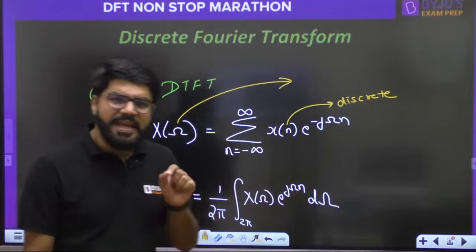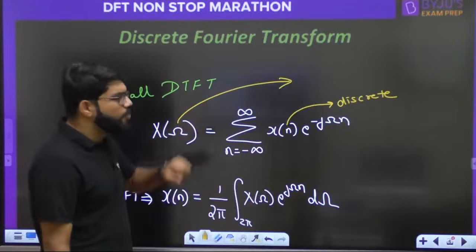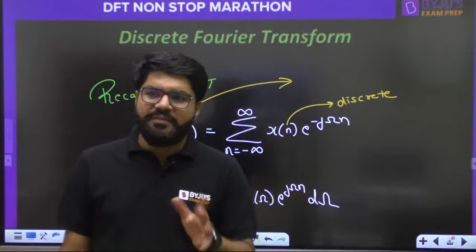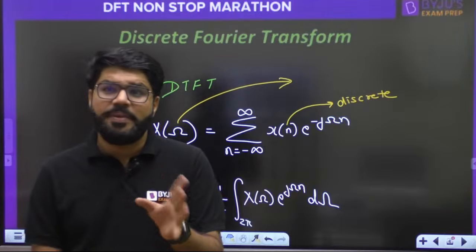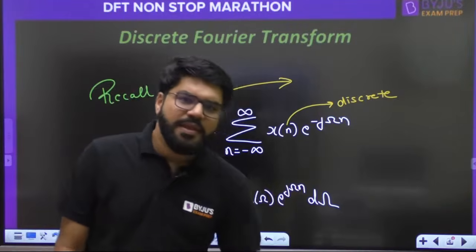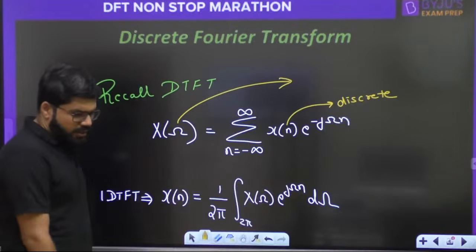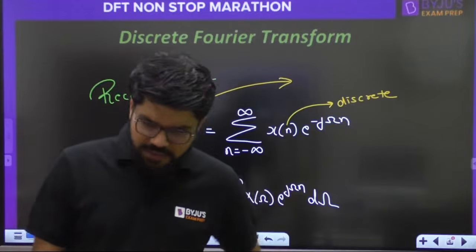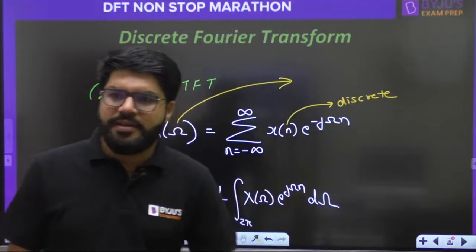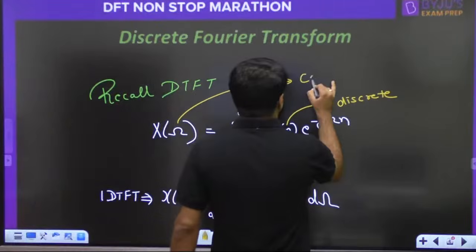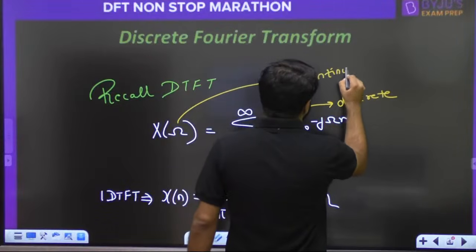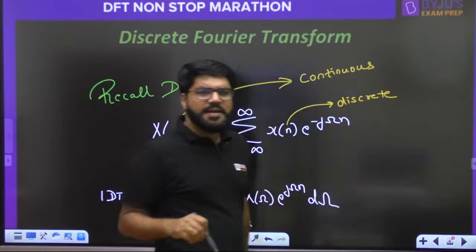That is what DTFT is. In that DTFT, what is the omega? Whether that omega is discrete or continuous. Yes, you must be aware of that. This omega is a continuous variable.